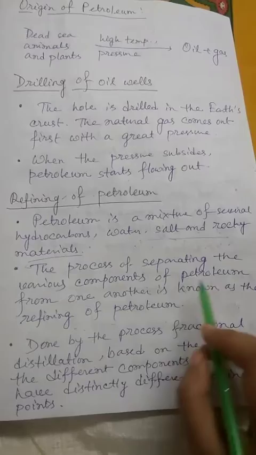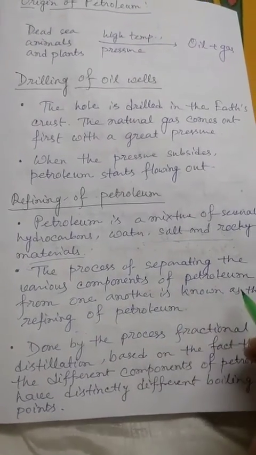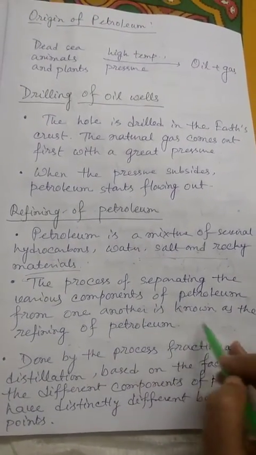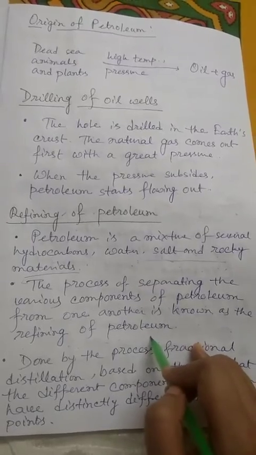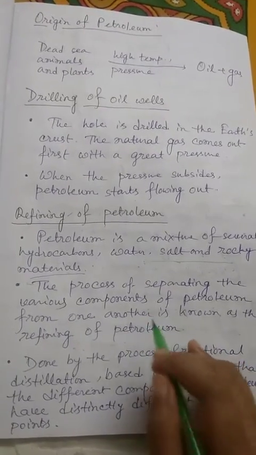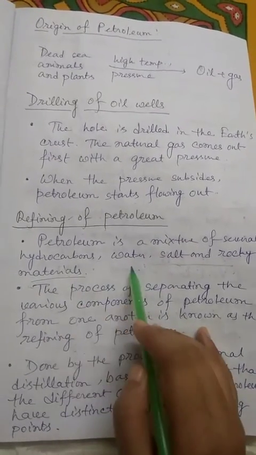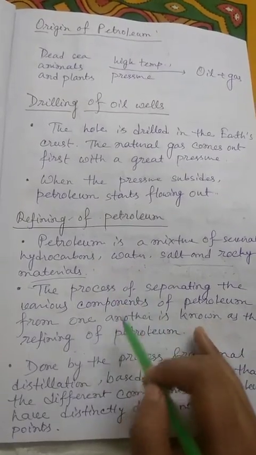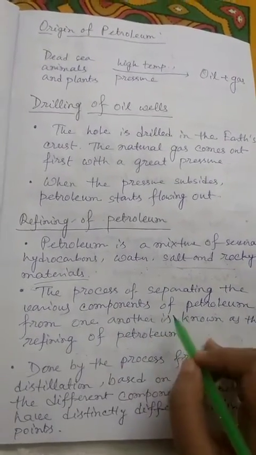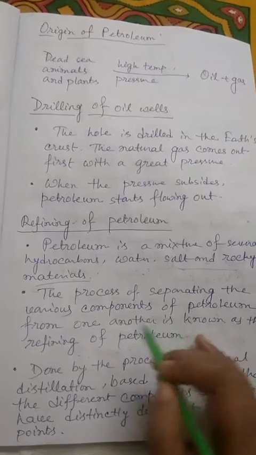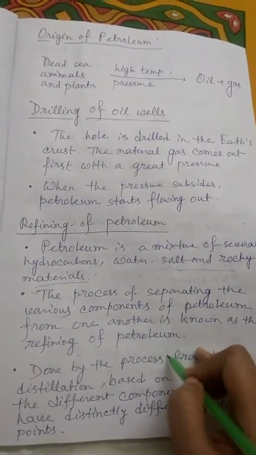The process of separating the various components of petroleum from one another is known as the refining of petroleum. So if we want to separate these components out of the petroleum, then we have to refine it.